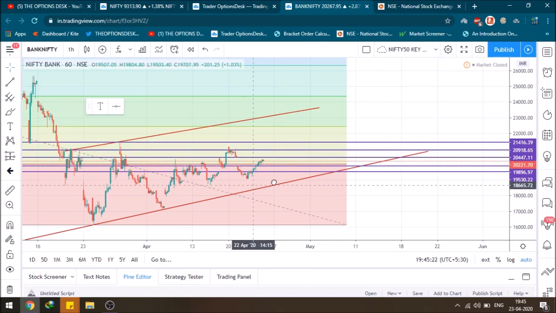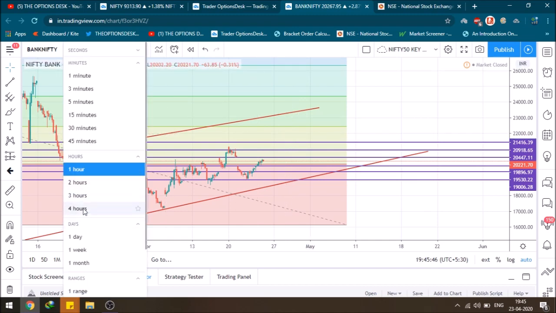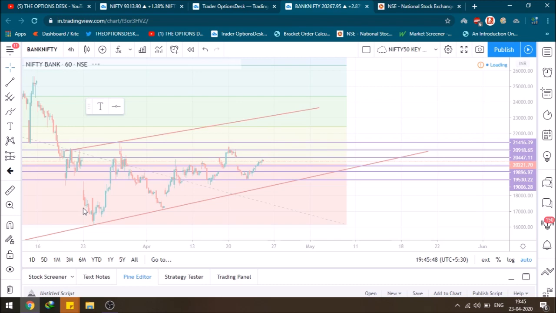And finally, the major support stays at 19,000. So if Bank Nifty starts to fall down from here, it can definitely find support at the 19,000 level. On the other hand, 20,400 and 20,900, and above that 21,416, are the upper levels if it starts to move to the upside. Now let's go to the 4 hourly chart and check what we can expect from the 4 hourly chart in Bank Nifty.